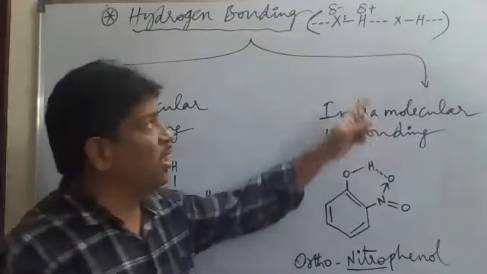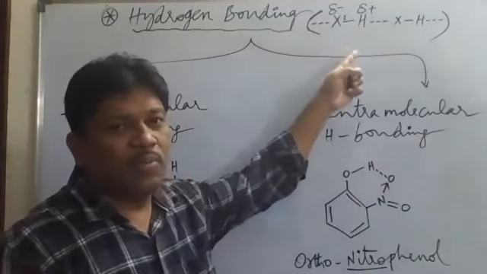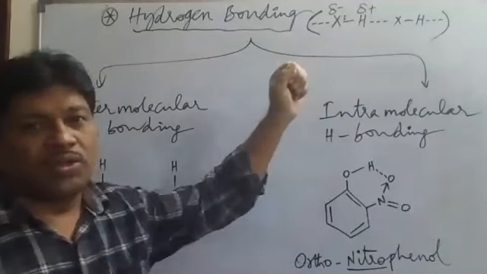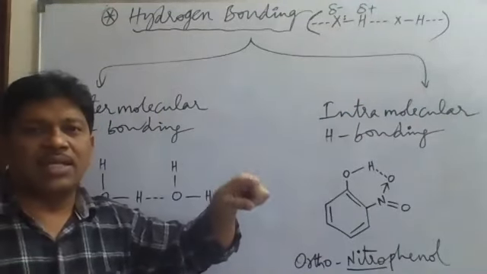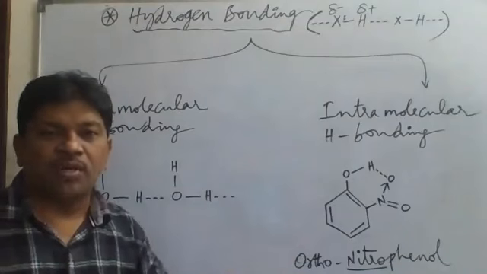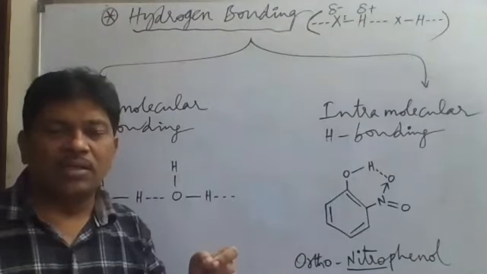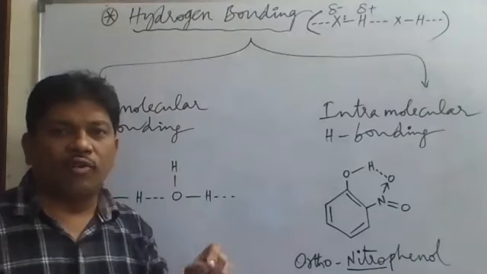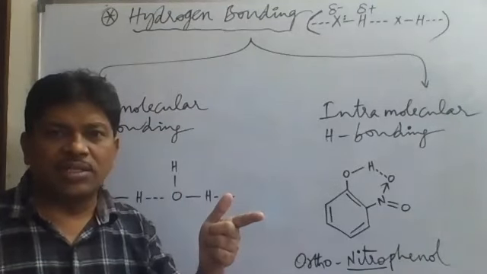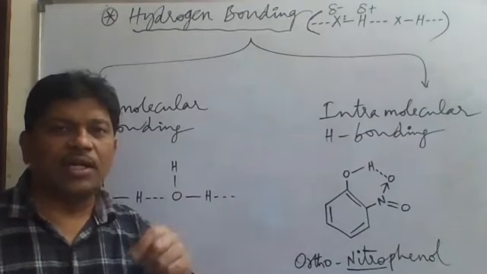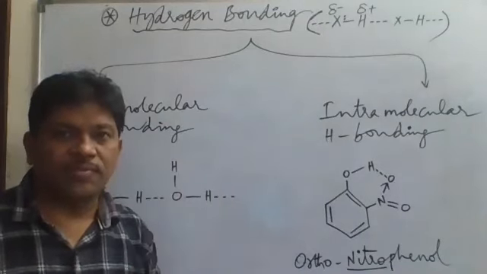There will be partial negative charge on halogen, partial positive charge on hydrogen. So now, is it a polar molecule or not? Take an HX molecule, imagine an HF molecule. Is the HF molecule polar or non-polar? It is a polar molecule. Fluorine has a partial negative charge, and hydrogen has a partial positive charge.